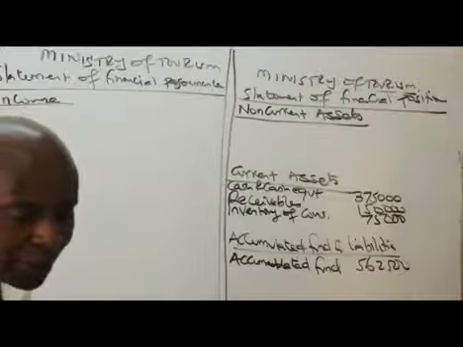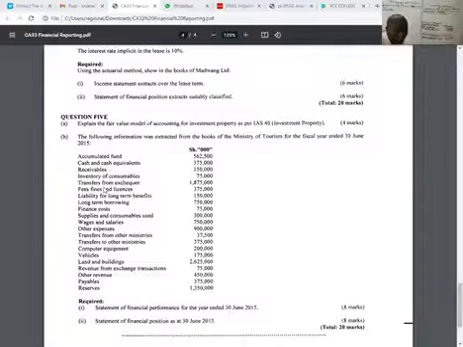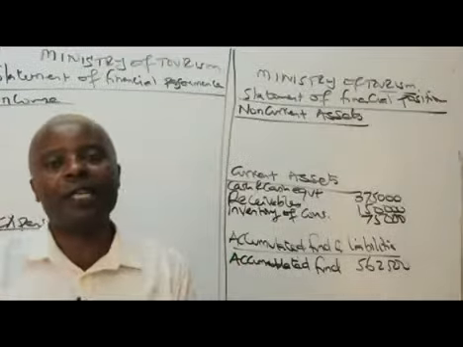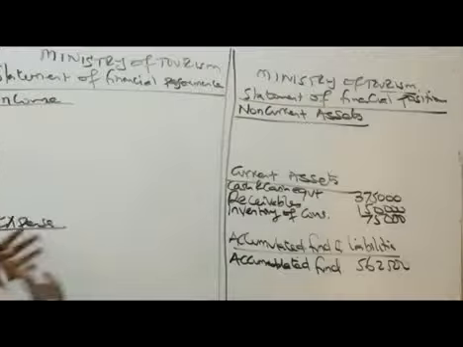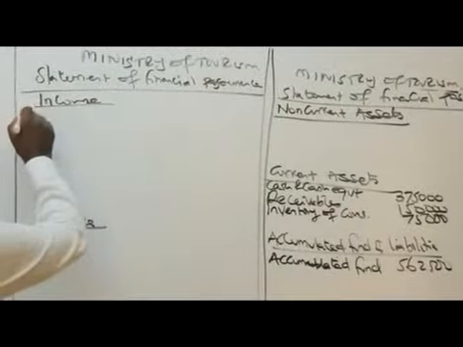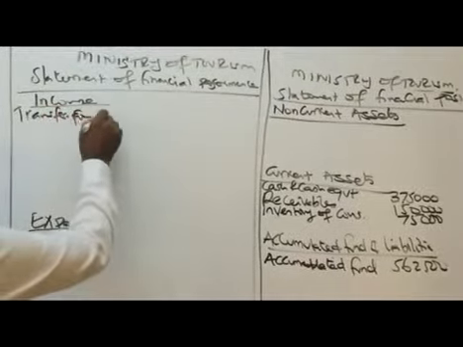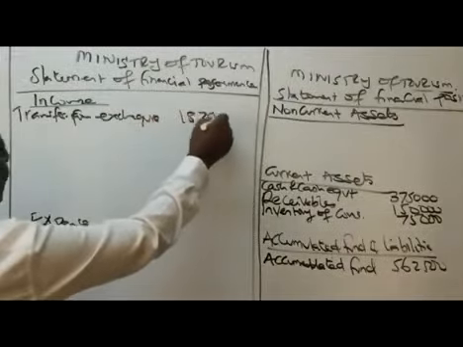The next item, ladies and gentlemen, that we have here is transfers from exchequer over 1,875,000. Transfers from exchequer of 1,875,000, we have received this money from the government. It's an income to us. So come to the income statement and mention there, under the incomes, transfer from exchequer, 1,875,000.